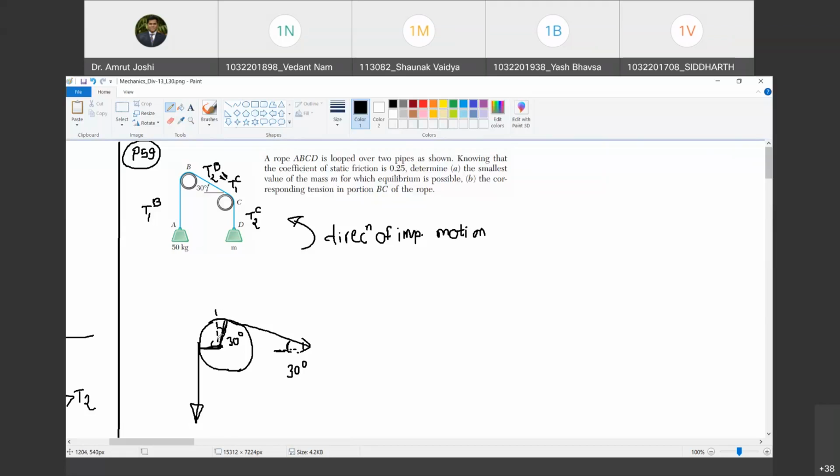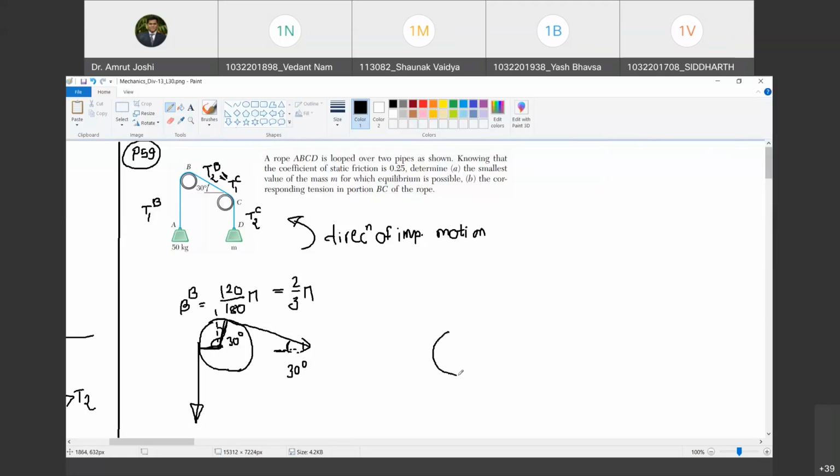So what is the value of beta here? Beta for pipe B is going to be how much? 90 plus 30, that is 120 degrees. So isn't it 120 upon 180 into pi? Yes, sir. So how much is that? 2/3 of pi. Happy? So we have calculated beta for pipe B.